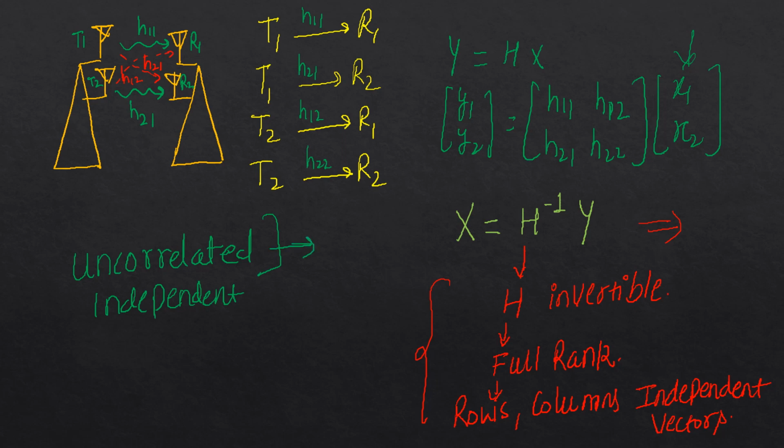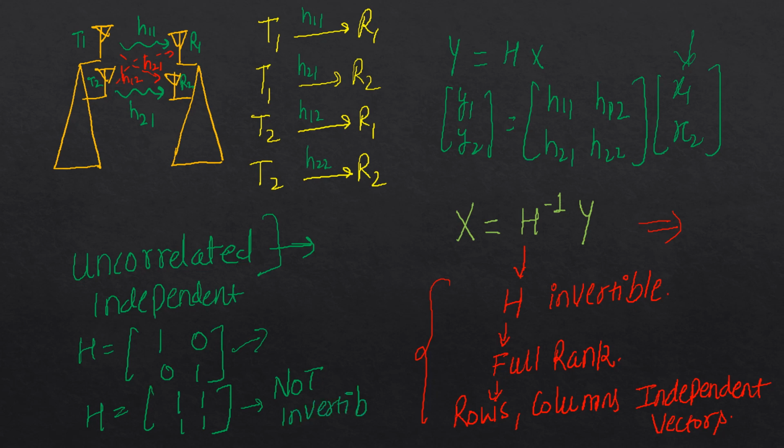So as an example, take that H is equal to an identity matrix 1 0 0 1. So this is a perfect example where rows and columns are independent and the channels are uncorrelated. Okay, so in this case, obviously this is perfectly invertible and I can get back my X. Now take another example when H is equal to 1 1 1 1. Okay, this is not invertible.